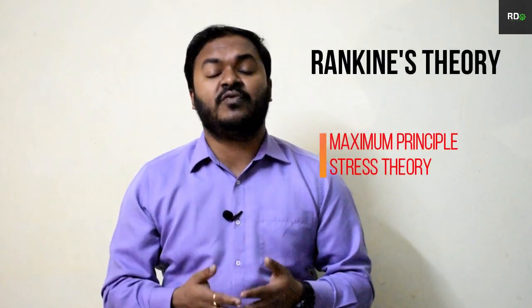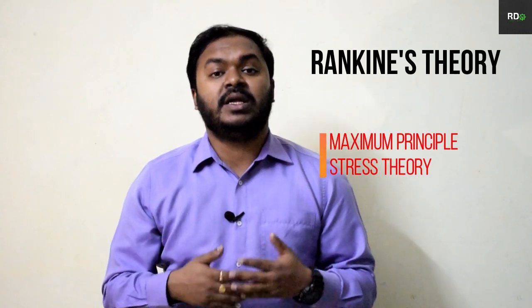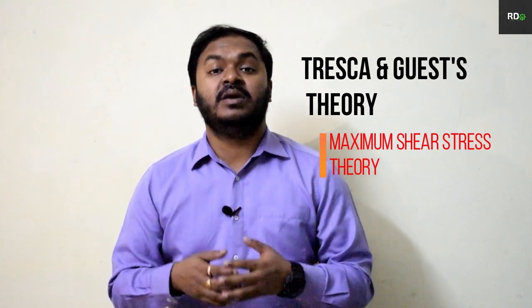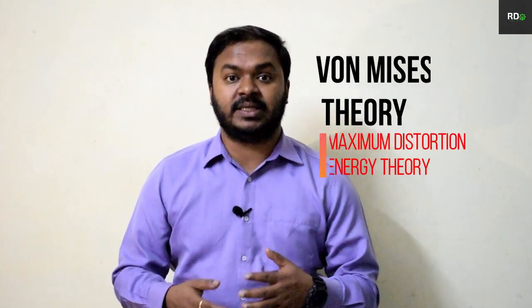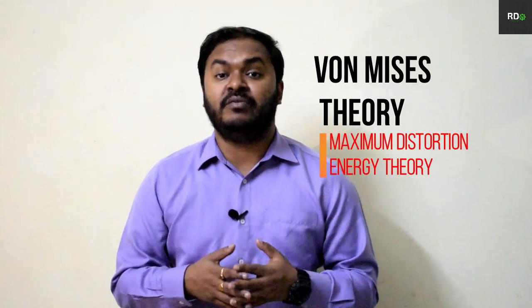The first theory, that is the maximum principal stress, is put forward by Rankine, so it is also called Rankine's theory. The second theory is the maximum shear stress theory, which is also called Tresca's theory. The third theory is the maximum distortion energy theory, which is also called von Mises theory.